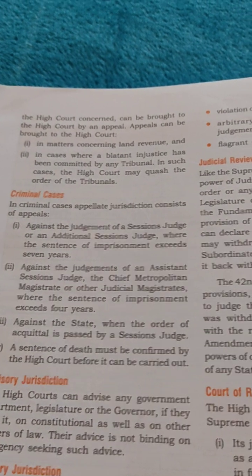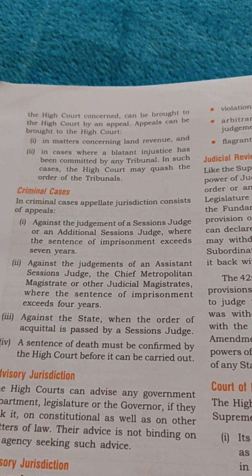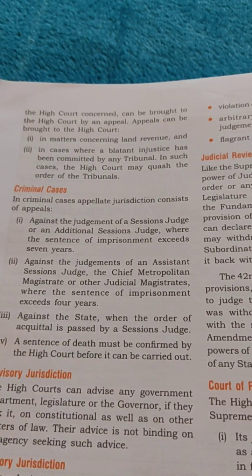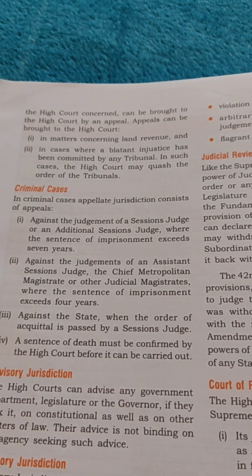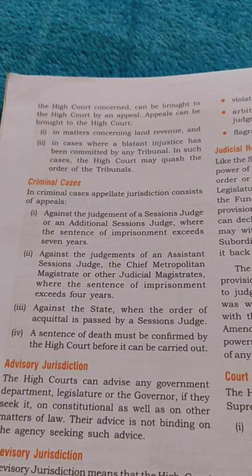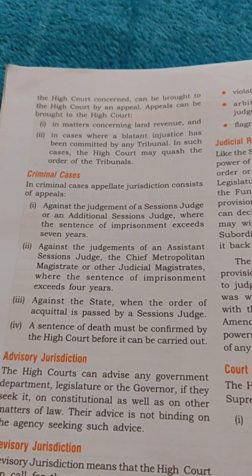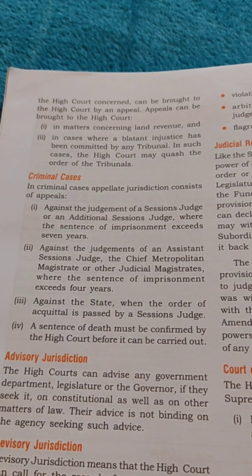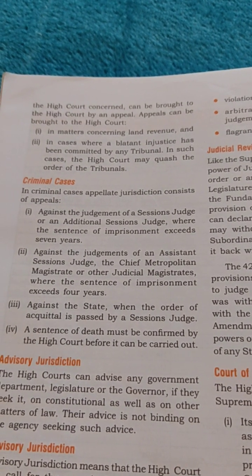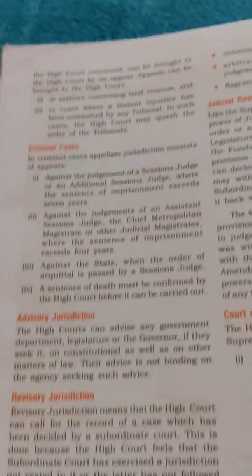For example, if the case is decided by the Amritsar Civil or District Court, you can go only to the Punjab and Haryana High Court. You cannot go to the Delhi High Court or Allahabad High Court or Shimla High Court. Okay, so we can appeal against the cases to only the High Court concerned and not to the other High Court. Second is criminal cases.